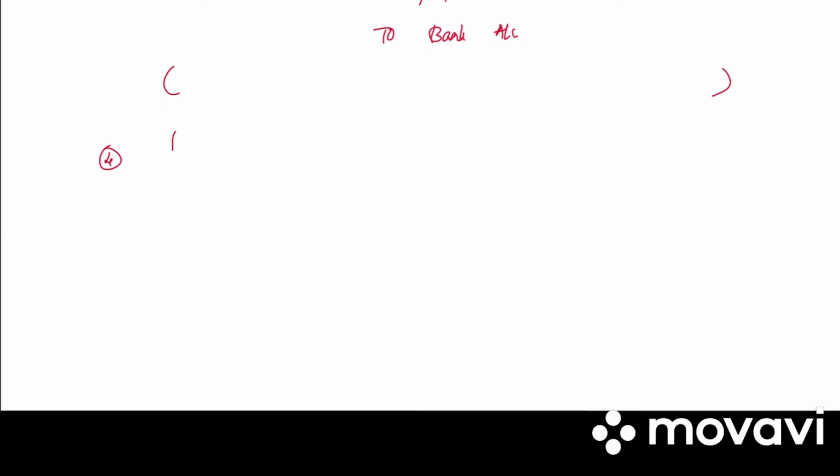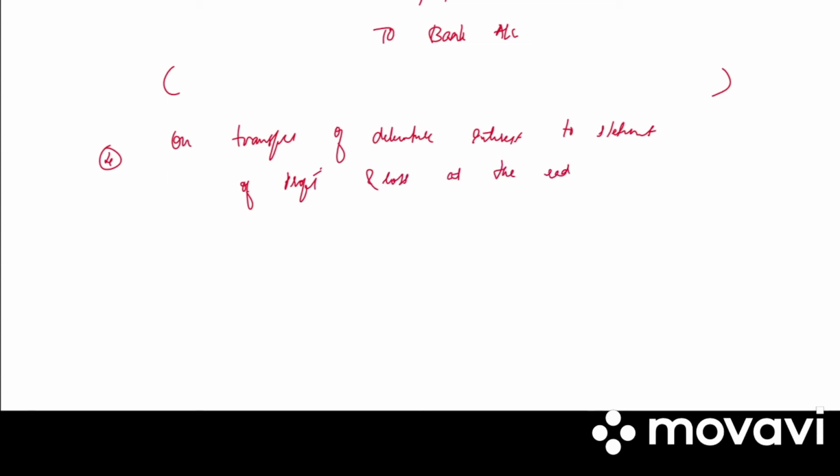Next, write the fourth one. On transfer of debenture interest to statement of profit and loss at the end of the year.